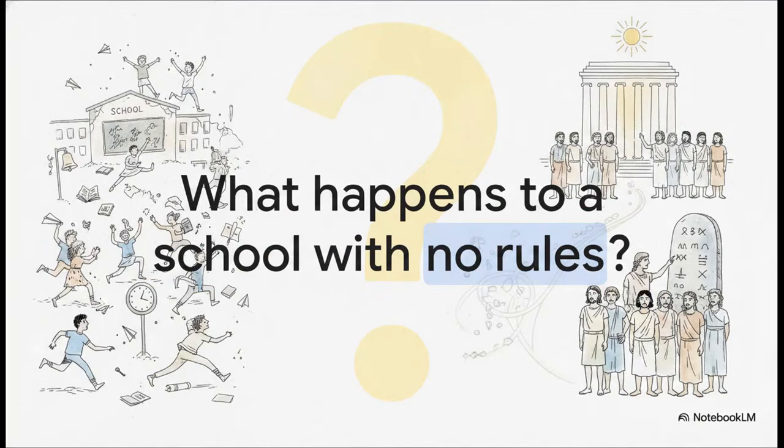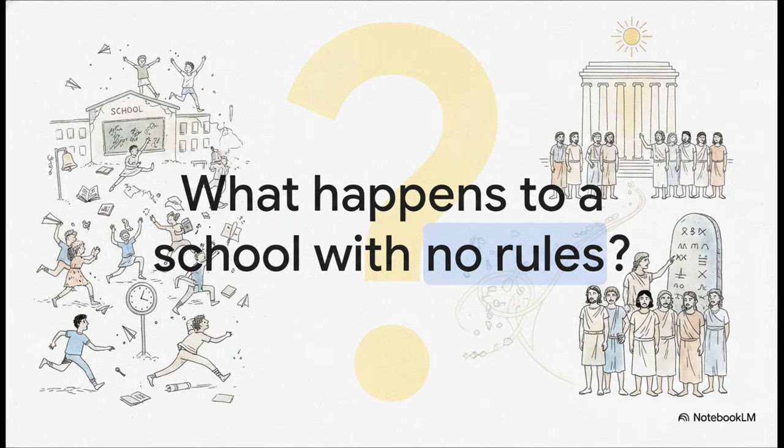But before we even open our NCERT textbooks, I want you to just picture something for a second. Imagine your school without a principal. No rules, no timetable, no designated classrooms, just everyone doing whatever they want. What happens? Total chaos, right? Well, early human communities actually faced this exact same chaos. They had to figure out a system to live together peacefully. That incredible journey from a chaotic bunch of people to a highly organized society with a real government, that's literally what we're studying today.